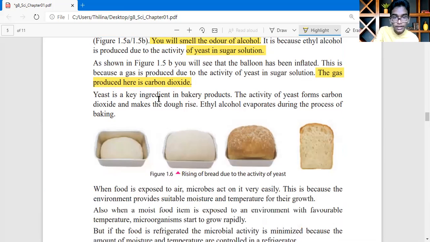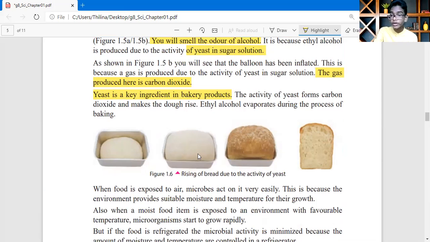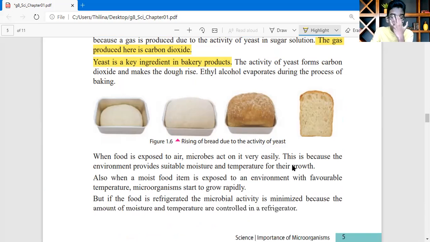Yeast is an ingredient in bakery products. Normally we use yeast for bakery products. When we make bread, we mix some yeast into the dough. Then we keep it for like 30 minutes or 2 hours. After 2 hours, it is rising like this. Then we what? Bake it. Then this kind of bread is made. Let's see what is here.